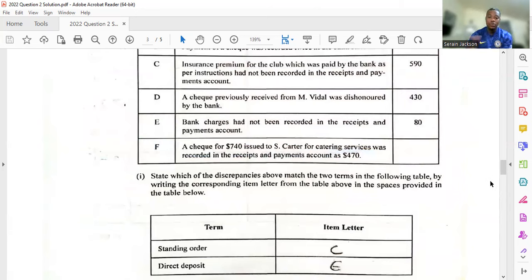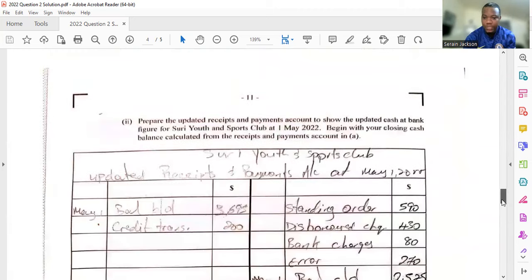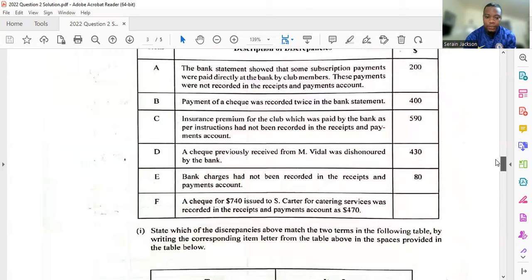So you may ask how I got the 270, right? So it says that a check for $740 was issued to Escarta for catering services. But what was actually recorded was $470. You get what I'm saying? So you basically underpay. And this is a skill that comes out in correction of errors.